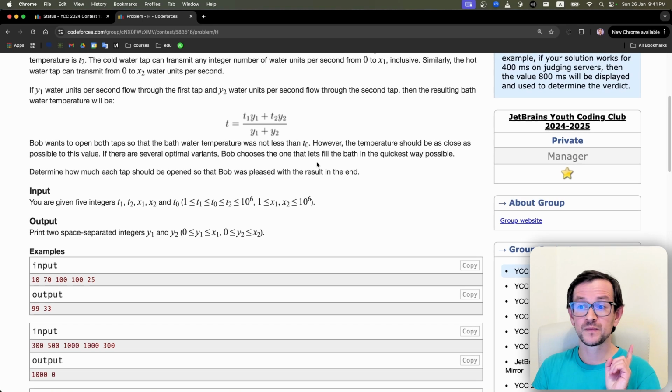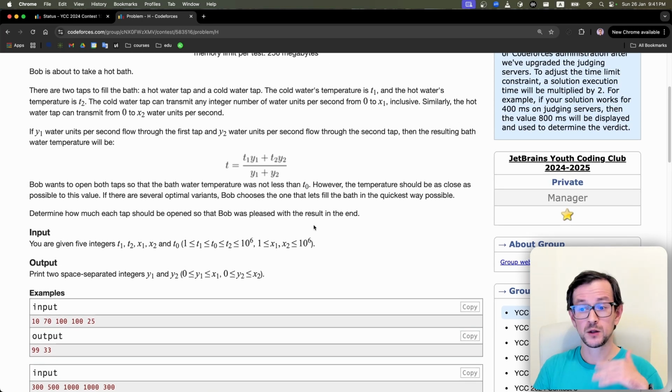So first of all, again, look at the constraints. You read the problem, look at the constraints. Constraints are up to 10 power 6. 10 power 6 kind of suggests that you can iterate over all values. So at least one of these values, y1 and y2, I can just brute force. Yeah. So imagine I know the value of y1.